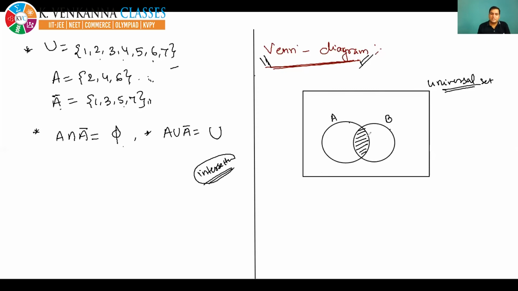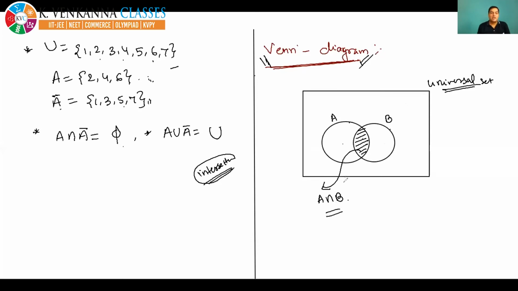These are the elements which belong to the set A and which belong to the set B also, and that's why this shaded region is known as A intersection B. So in one Venn diagram, I have explained to you the universal set and A intersection B, or intersection of two sets.